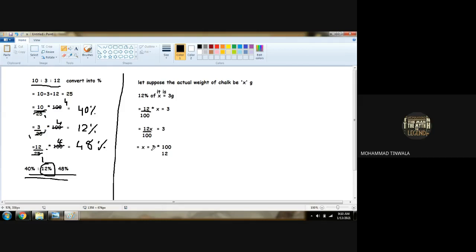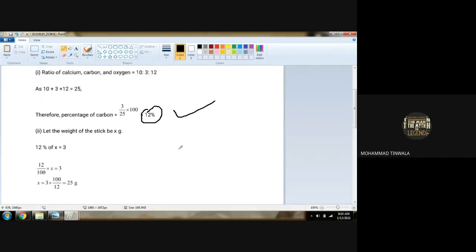Yes. 3 ones are 3, 3 fours are 12, 4 ones are 4, 4 25s are 100. So what is the actual weight of the chalk stick? X is equal to 25 grams. So the actual weight of the chalk is 25 grams.